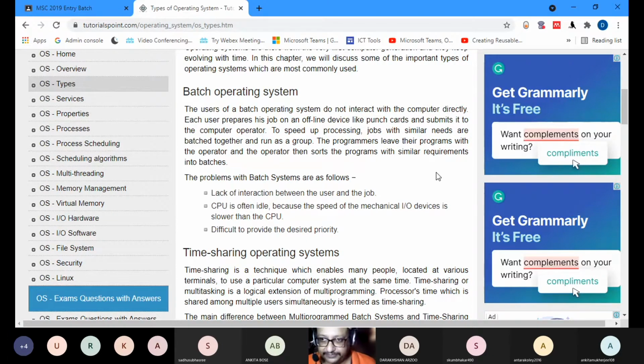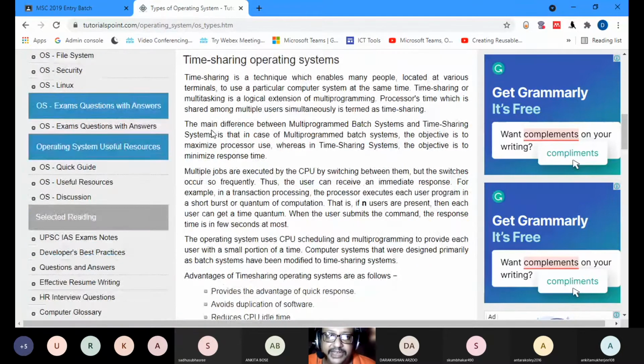He was a specialist. The computer was maybe the size of two or three big flats. So in that big processors and transistor, these chips, these punch cards were inserted as a batch. First card, second card, third card, fourth card, and then it used to run there. Maybe it used to take a lot of time, and then the results used to come out. So directly, it's not like you are typing and you're getting the answer on your screen. It's not like that. So these were the batch operating system.